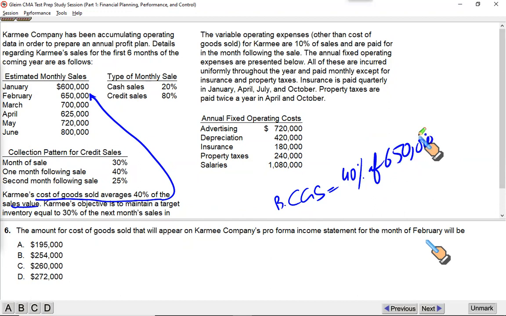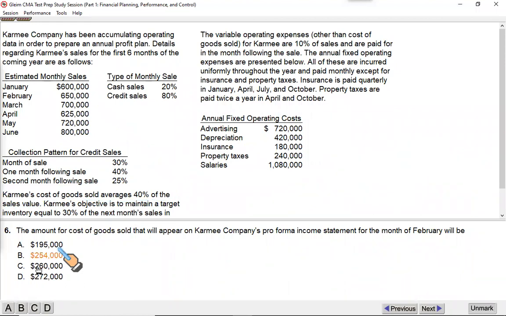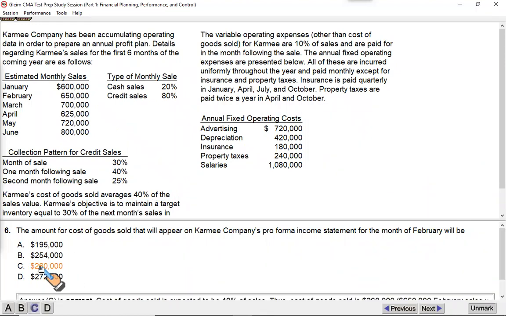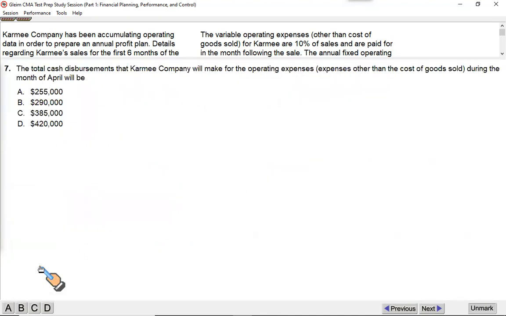So that's why I highly emphasize that you need to read the requirement first so you know exactly what we have to calculate. So it's going to be 650,000 multiplied by 40%. So this should give you the cost of goods sold, and it is 260. C, Ross, you're right. C is the answer. Right? This is how you go about.